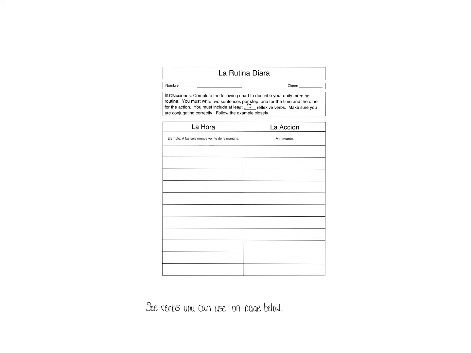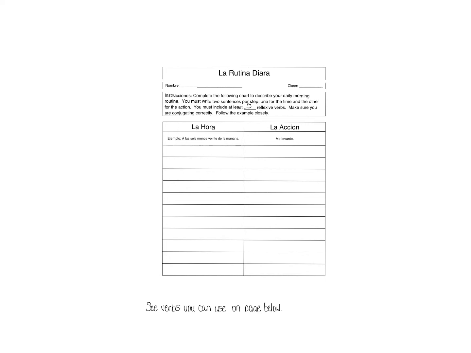The instructions say, complete the following chart to describe your daily morning routine. This could be really interesting because I know our routines are very different right now. You must write 2 sentences per step, one for the time and the other for the action. You must include at least 5 reflexive verbs. Make sure you are conjugating correctly.